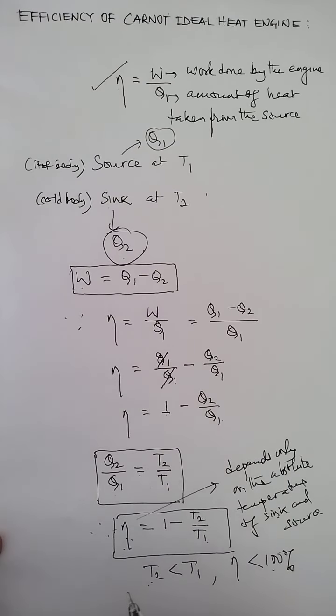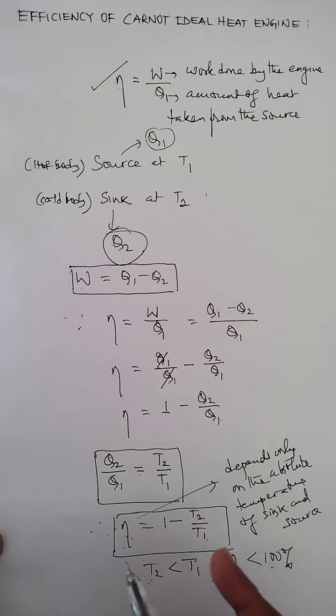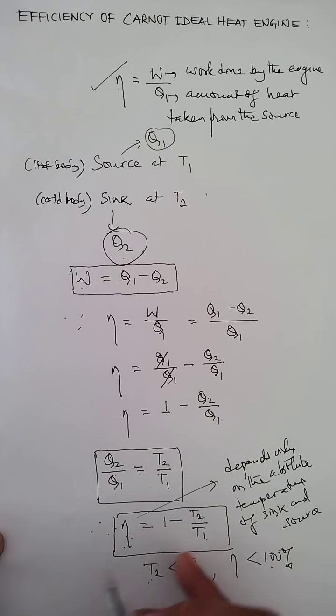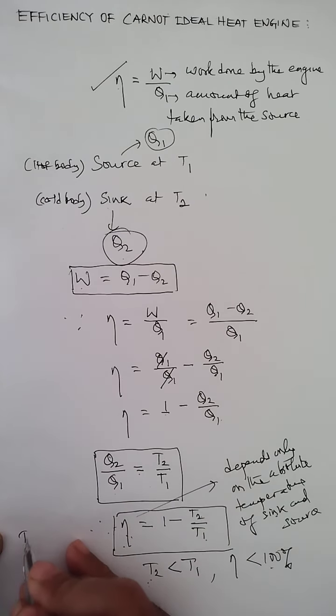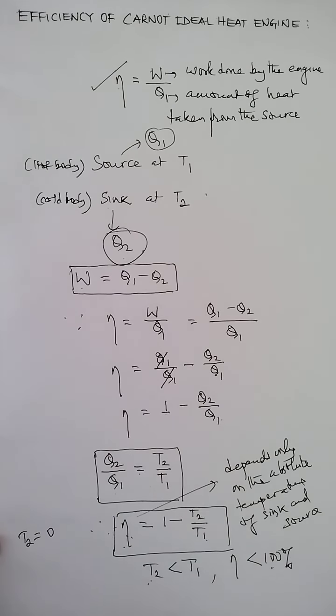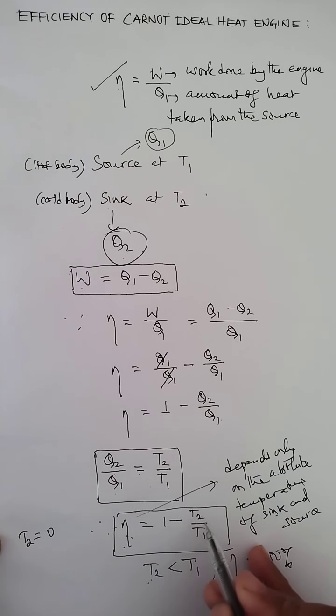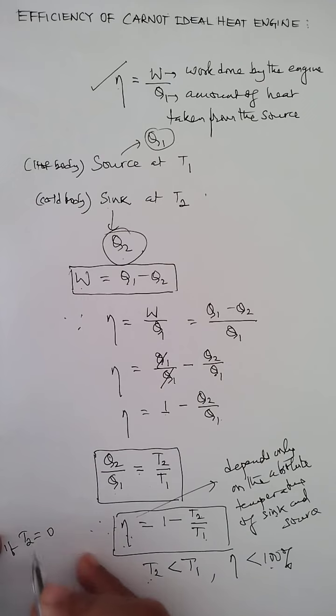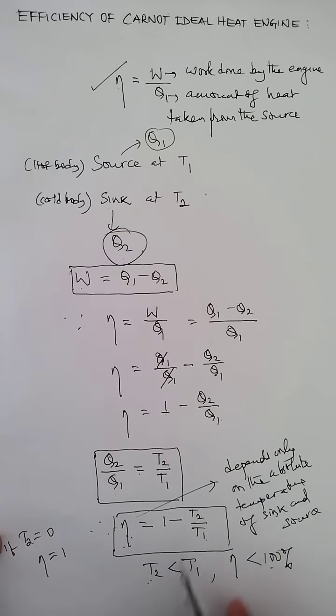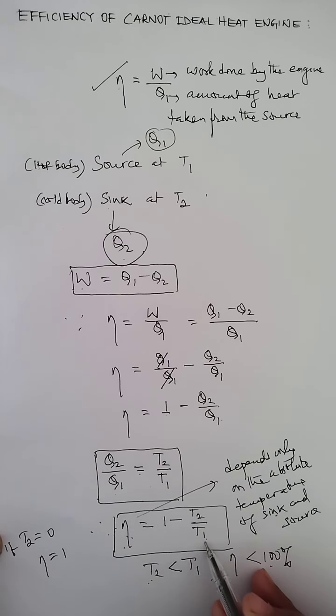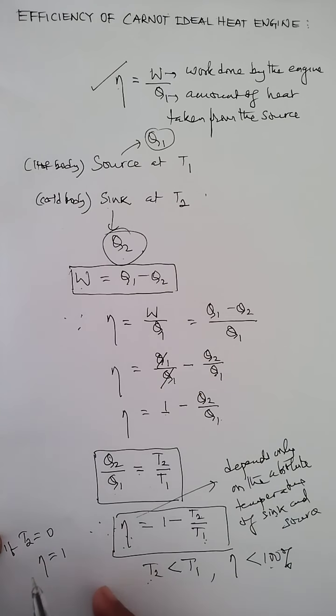But if the efficiency is to be 100%, T2 must be equal to 0. If the temperature of the sink is 0, then the efficiency equals 1, because 0 by anything is 0. So 1 minus 0 is 1, and efficiency 1 means 100%.